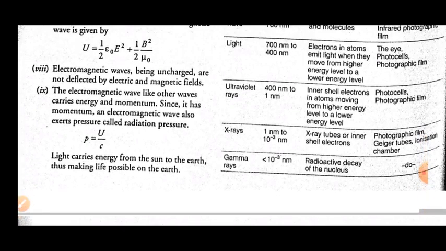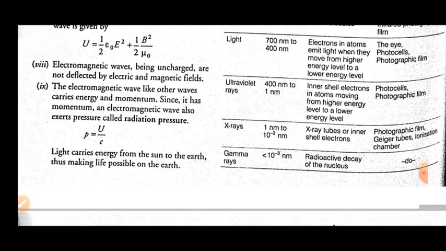The next type we have is X-rays. X-rays have a wavelength of 1 nanometer to 10 power minus 3 nanometer, and they can be produced by X-ray tubes or inner shell electrons. If an electron is knocked out from the inner shell, then higher level electrons jump to fill up that vacancy, and the energy difference that is emitted is known as X-rays. We can detect them using photographic films, laser tubes, and ionization chambers.